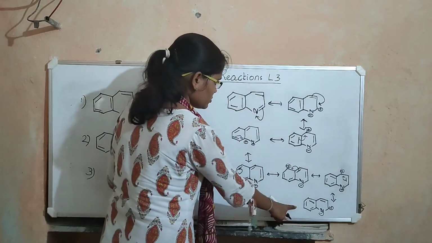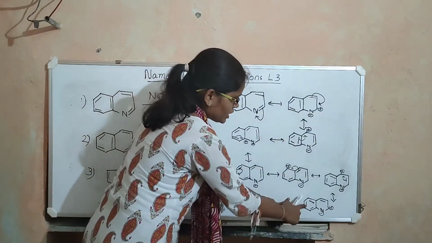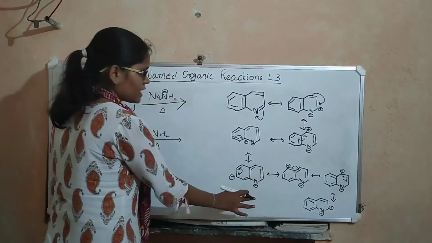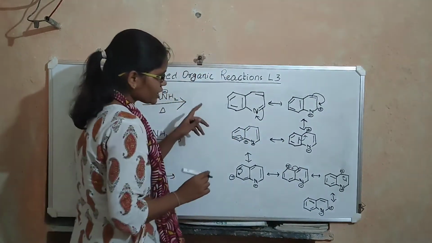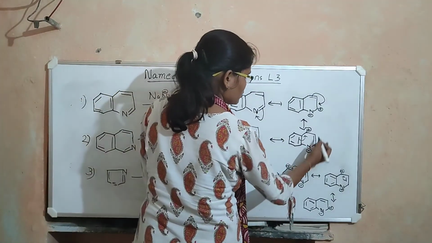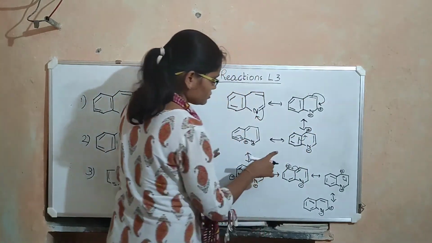So I'll stop at this position because we have arrived at the same position that we started with. Okay, so I'll stop writing the resonance structures here. Now look at all these structures. You can find positive charge on position 2, on position 4.